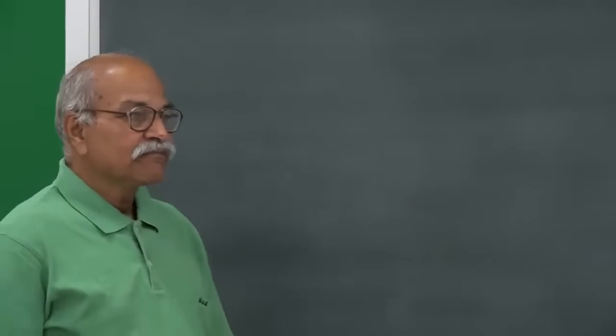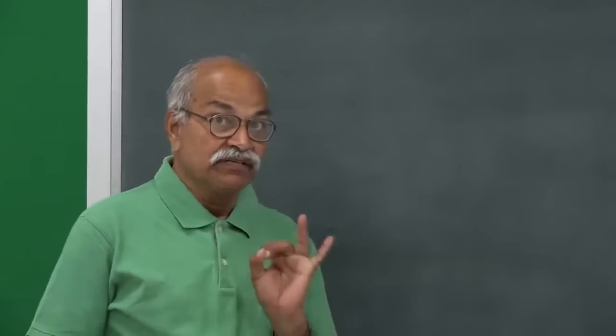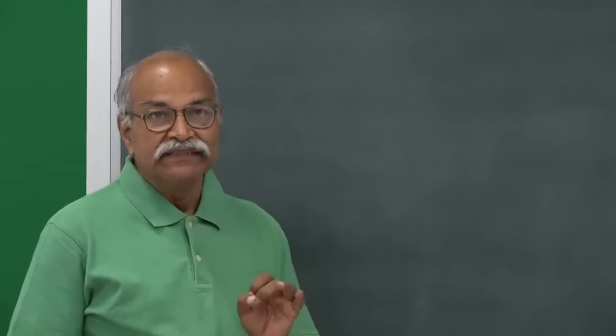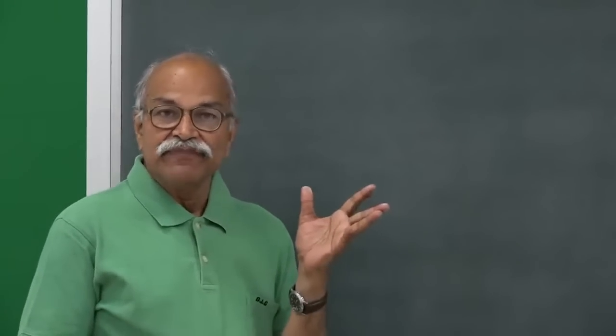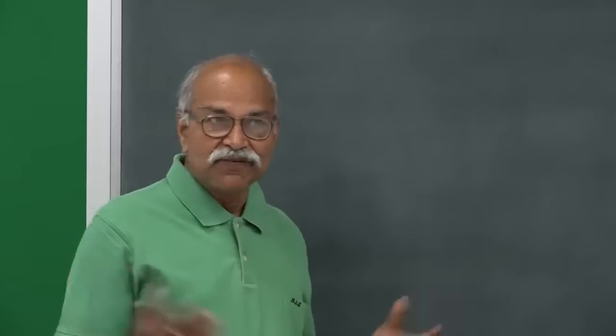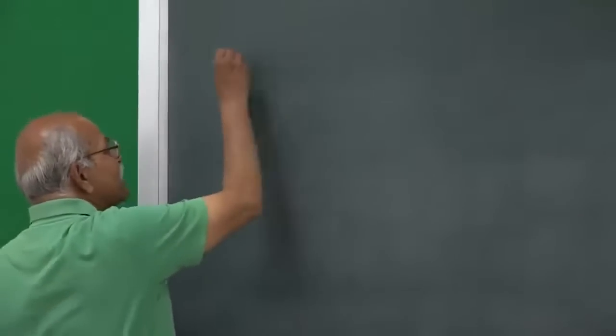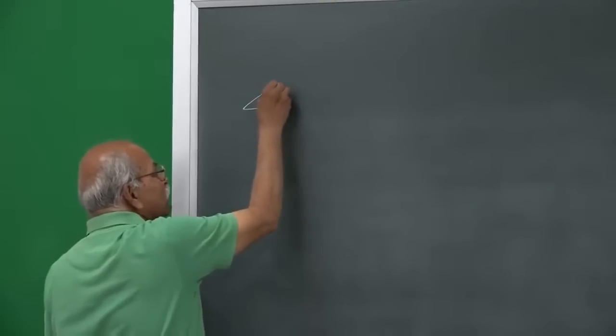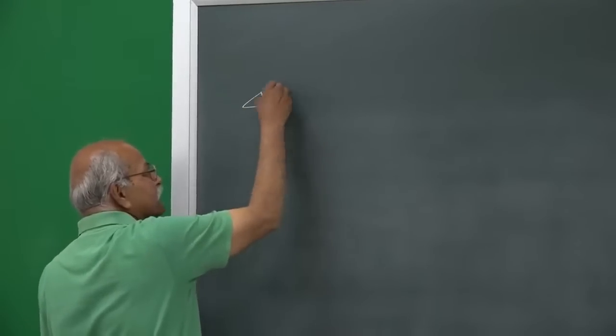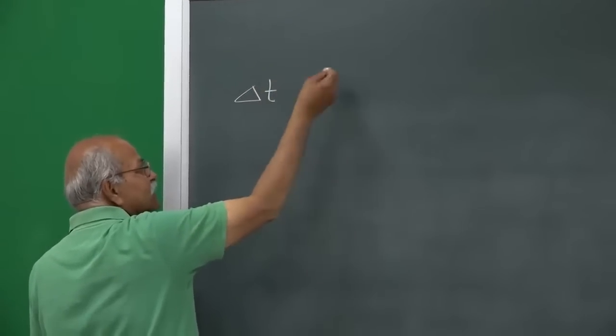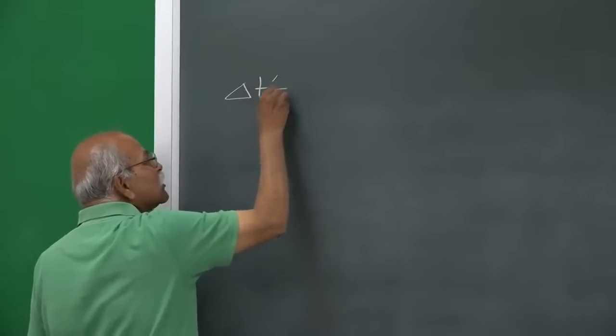But if you have two events at the same position, two different events at the same position, then the time interval between them from all frames, from wherever you see, is related by our time dilation formula. Improper and proper time interval depends on which you call delta t, which you call delta t prime. You can write both ways.